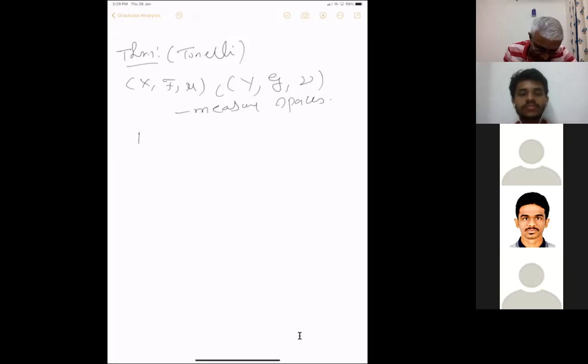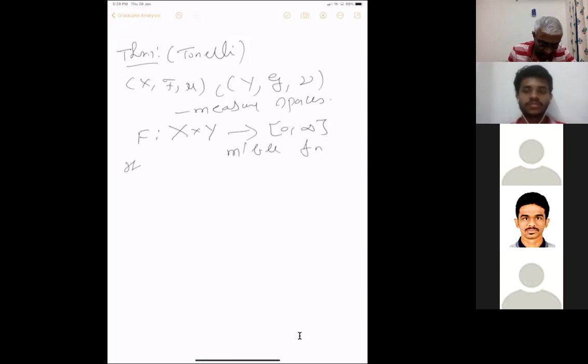So f is a function from X cross Y. Tonelli's theorem is for positive functions; Fubini's theorem is for general functions. Here f is a positive measurable function.